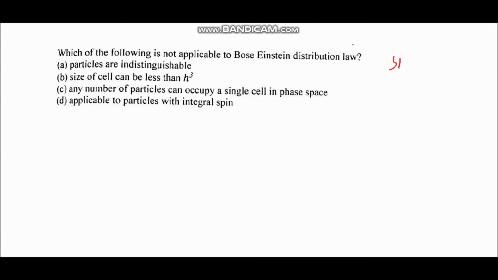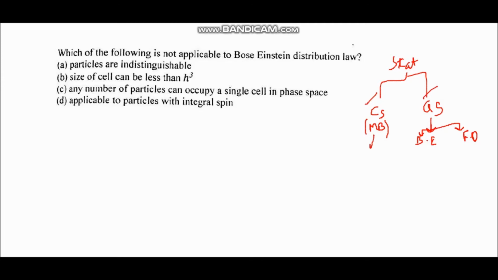Next question is, which of the following is not applicable to Bose-Einstein distribution law? So the statistics can be divided into two categories, one is called classical statistics and second is quantum statistics. And quantum statistics is further divided into Bose-Einstein statistics and the other is Fermi-Dirac statistics. And classical statistics is called the Maxwell-Boltzmann statistics.